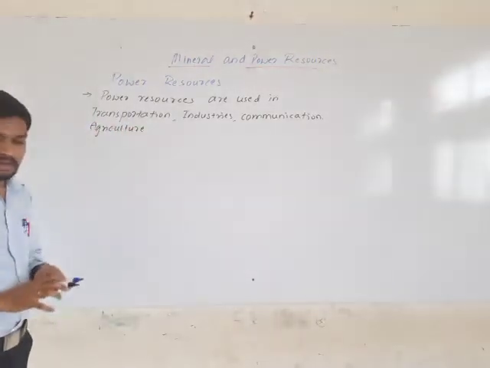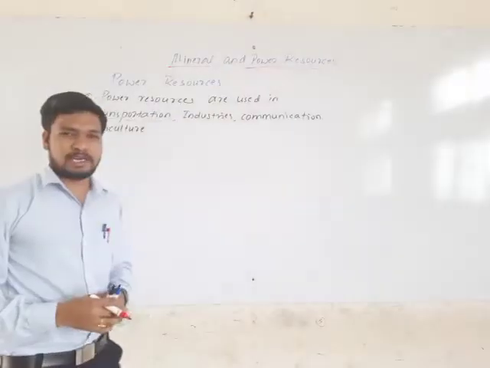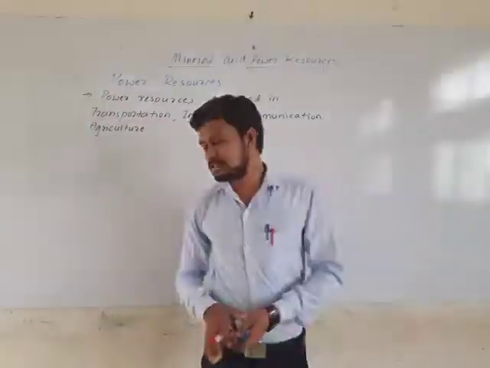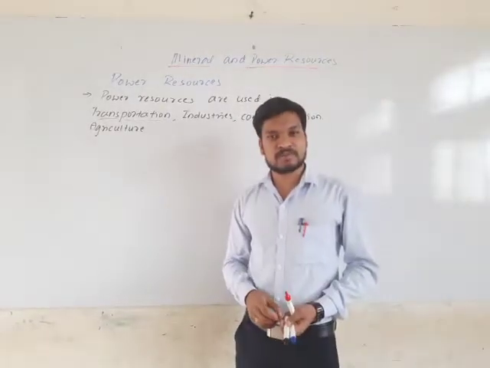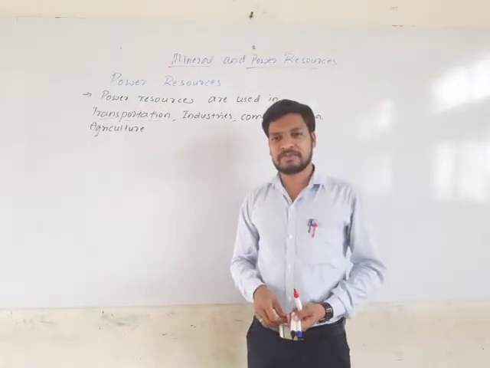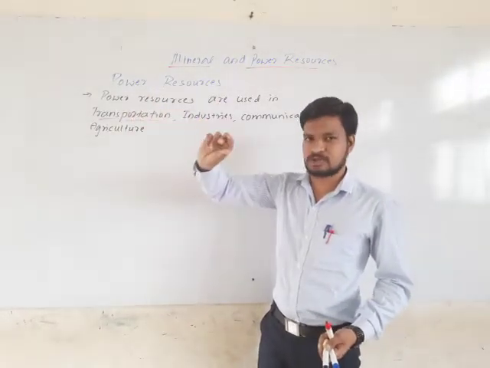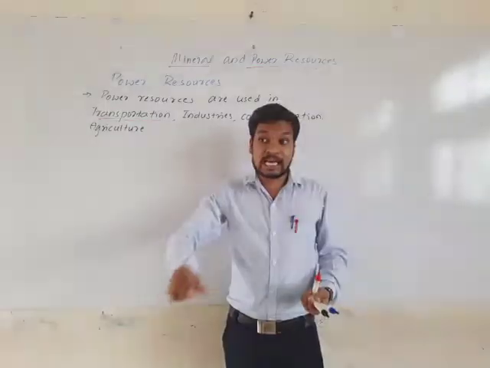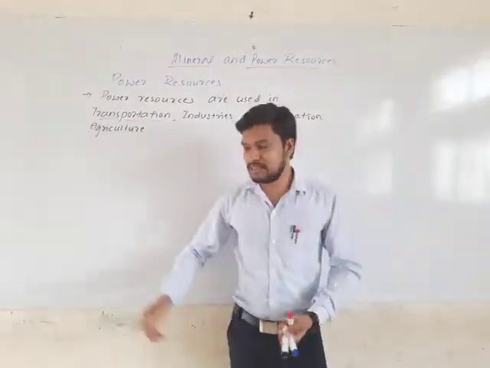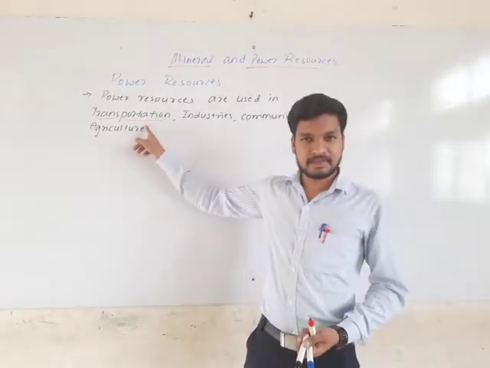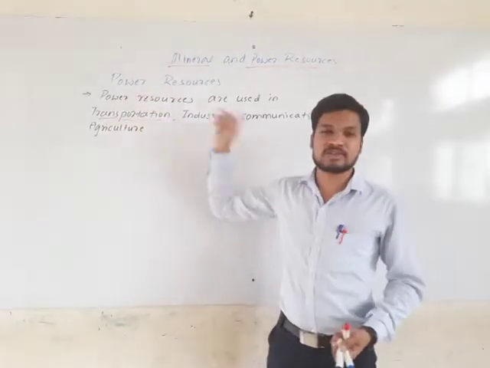The power resources are used in transportation, for example the vehicles. To run any kind of vehicle, we require two important resources, petrol and diesel, is it not? These are power resources. Petrol and diesel are resources. With the help of these resources, we produce energy, and with the help of energy, we run the vehicles. So the resources which produce energy are called power resources.